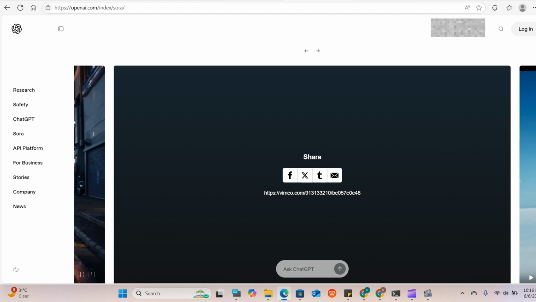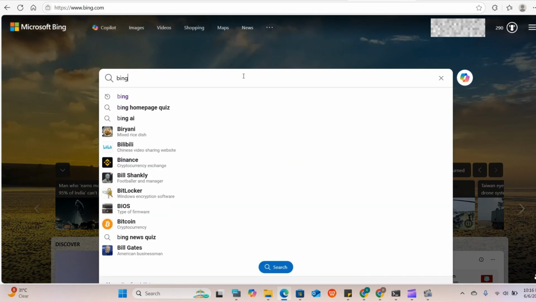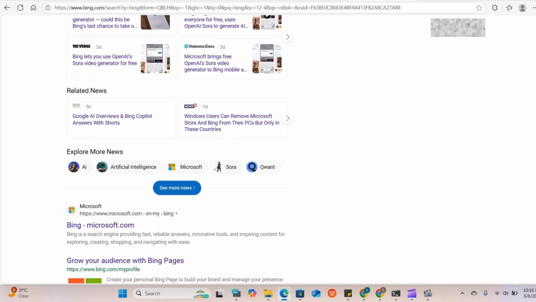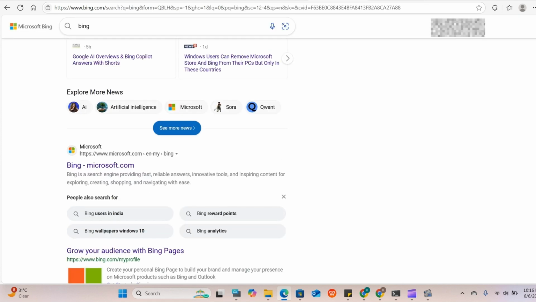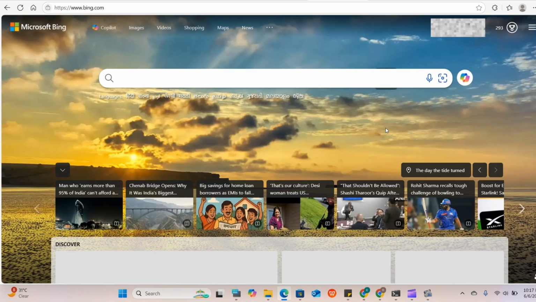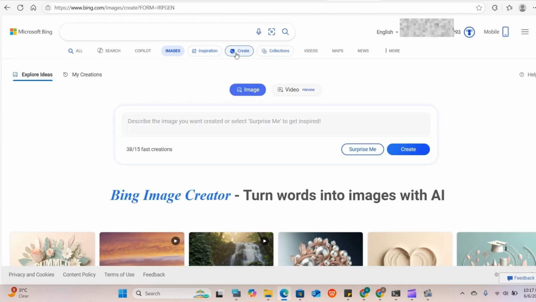First, you need to go to Microsoft, sorry, Bing. Search Bing. You need to visit Bing here. It's still not working. Wait a minute. Okay, sorry. It's Microsoft Bing here. Grow your audience with Bing pages. Here you come, then click on images. Then go to create. Then here is video preview.